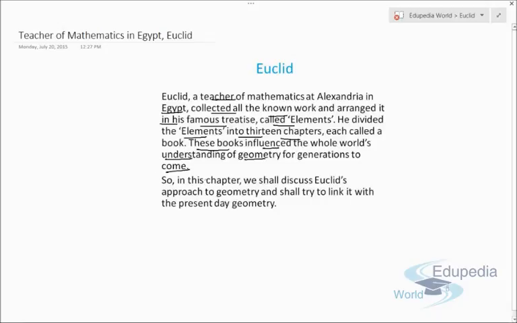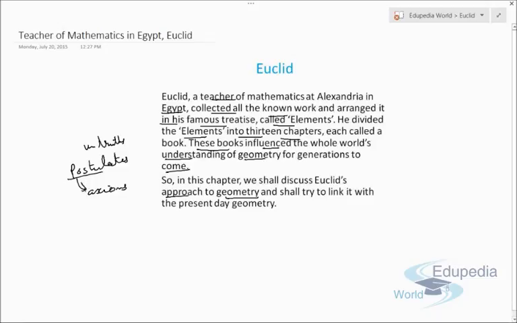In this chapter we shall discuss Euclid's approach to geometry, and various postulates and axioms. Postulates are the universal truths we talked about earlier, and axioms are the deductions, or the logical reasoning we can derive from postulates.